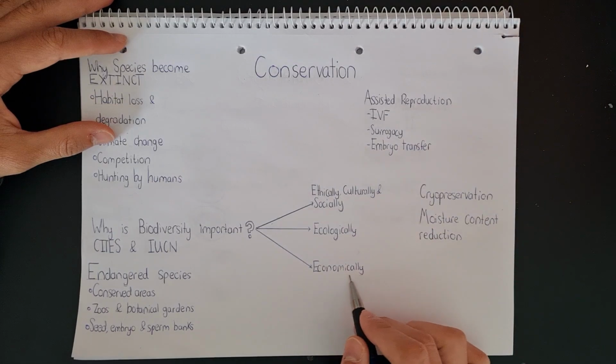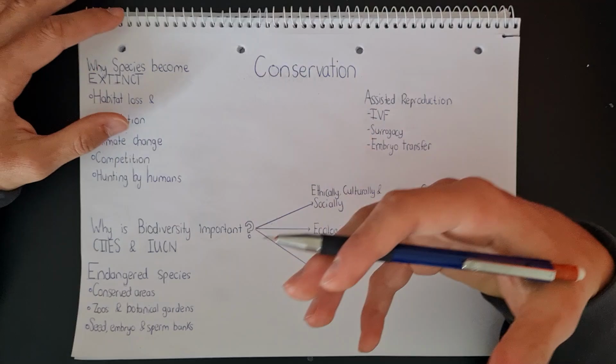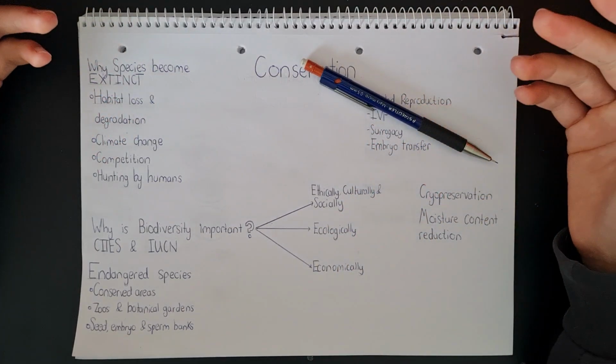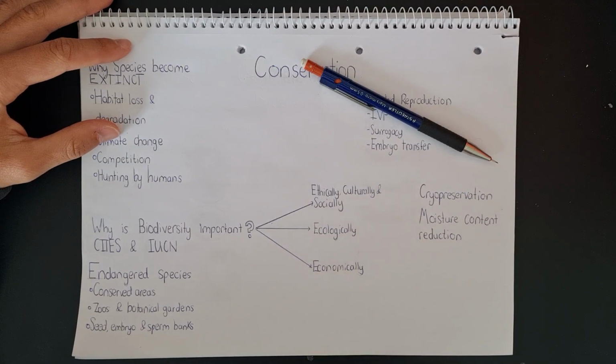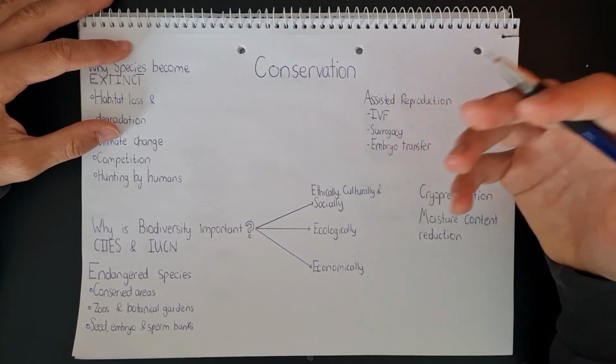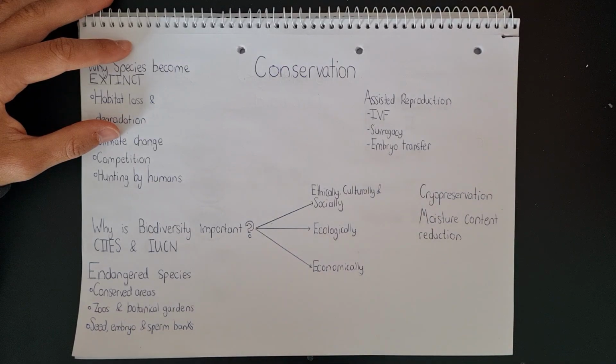And then finally, we have economically speaking. By maintaining biodiversity, by maintaining variety in the living world, we are safeguarding our future. A lot of products that we use on a day-to-day basis originate from live organisms, right? If we think about it, the apples that we eat come from plants.